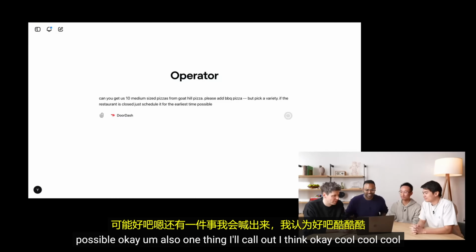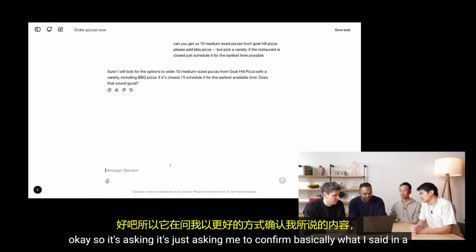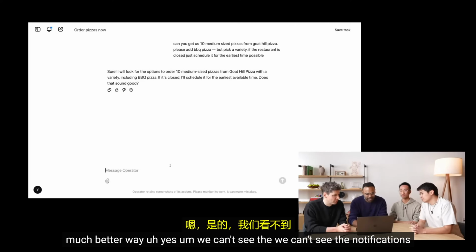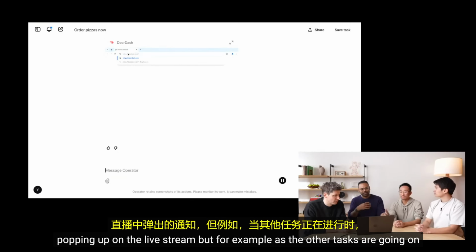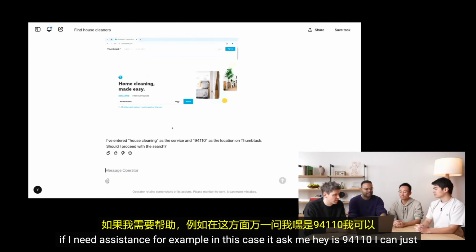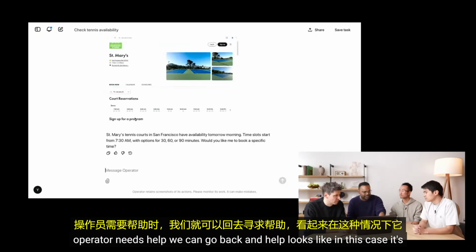Possible. Okay. Also, one thing I'll call out: it's asking me to confirm basically what I said in a much better way. Yes. We can't see the notifications popping up on the live stream, but as the other tasks are going on, if I need assistance, for example, in this case, it asked me, hey, this is 941100, I can just say yes. But I would be getting notifications, so that whenever operator needs help, we can go back and help.